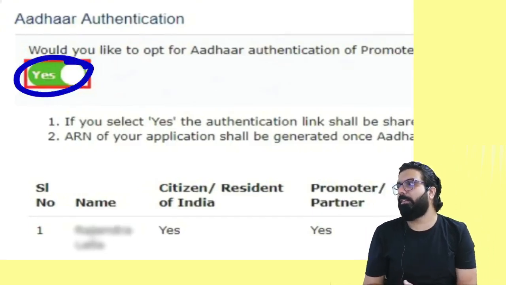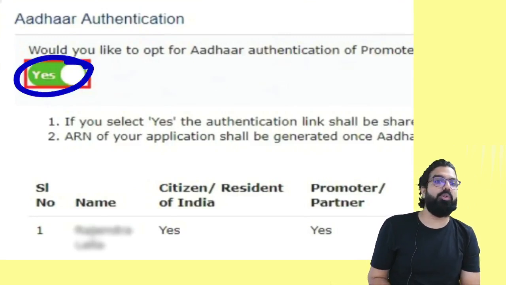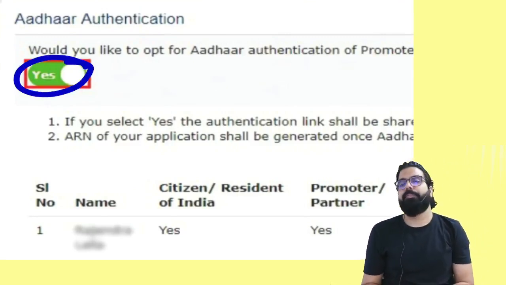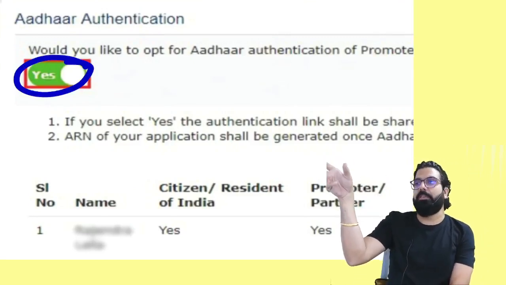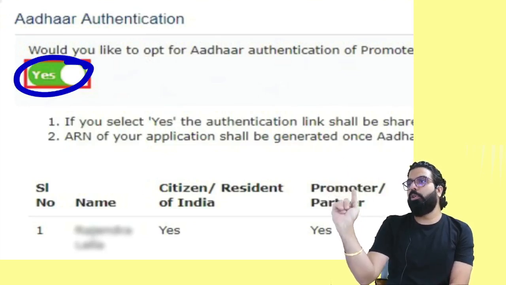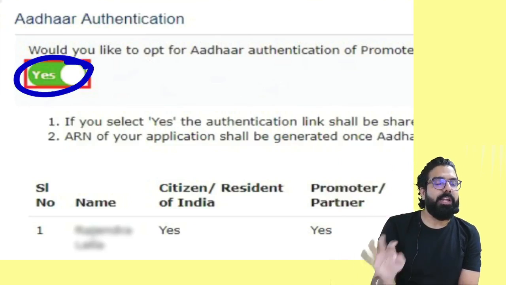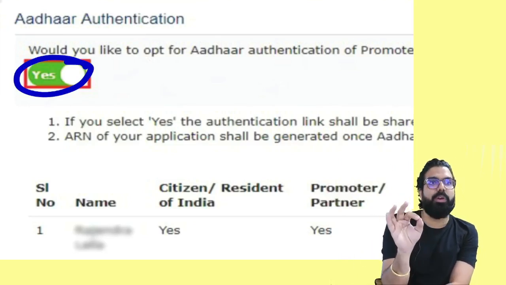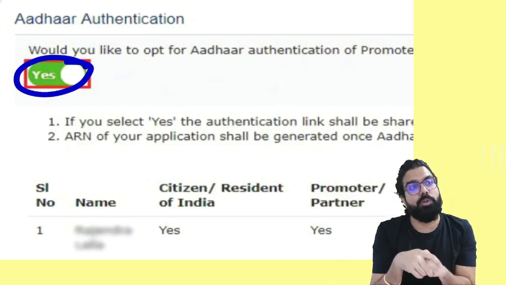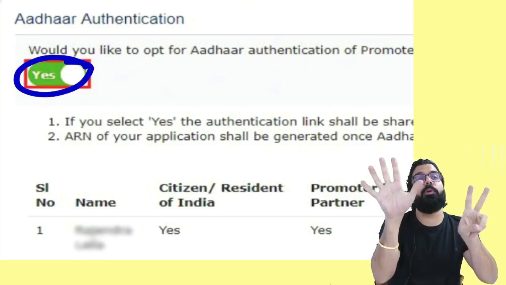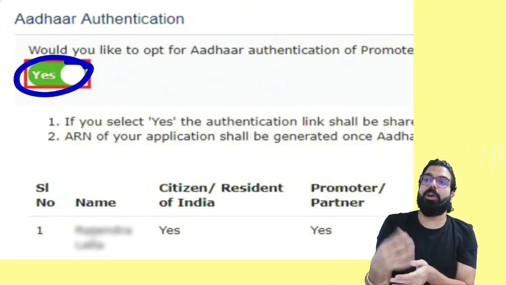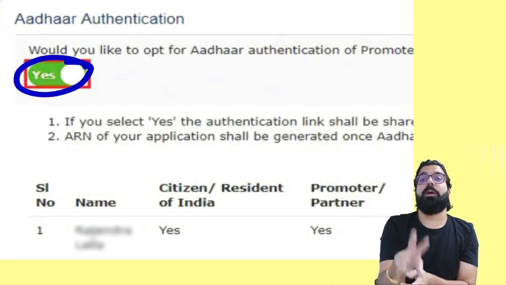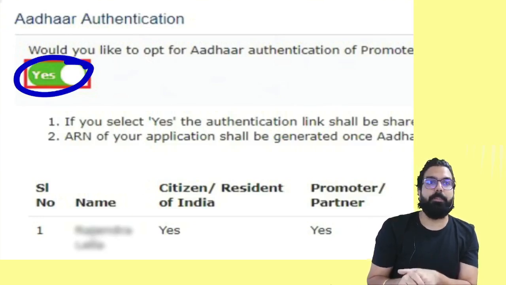Can you see on the right hand side? If you say yes, I want to do Aadhaar authentication, one link will come in your mail. Click on the link, put your Aadhaar number, put your OTP, and Aadhaar is verified. If you do Aadhaar authentication, listen carefully, everyone, your registration will come only in 7 days. But sir, what if I don't do it? Your registration will come after 30 days. Is my point clear to all?